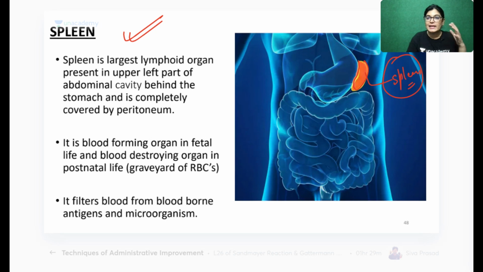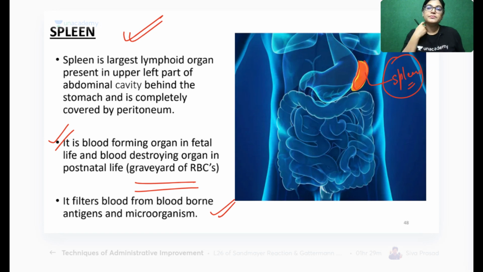Basic structure: it is lying in the left hypochondriac region, on the left-hand side of the body, and a part of it goes towards the epigastric region. It's a blood-forming organ in the fetus, and in postnatal life, after birth, it acts as a graveyard of RBCs. It filters the blood and blood-borne pathogens or microorganisms and antigens. What is its work? It filters the blood, causing ultrafiltration of the blood. The spleen is covered by a protective covering called peritoneum.